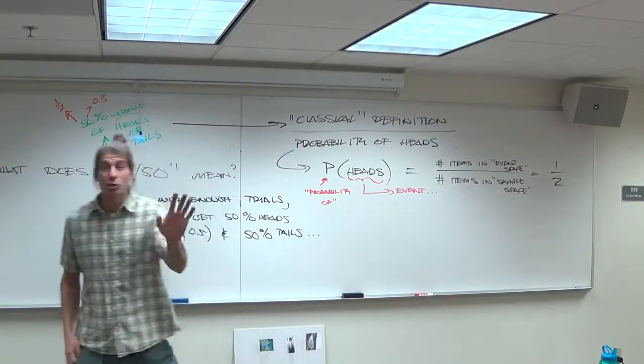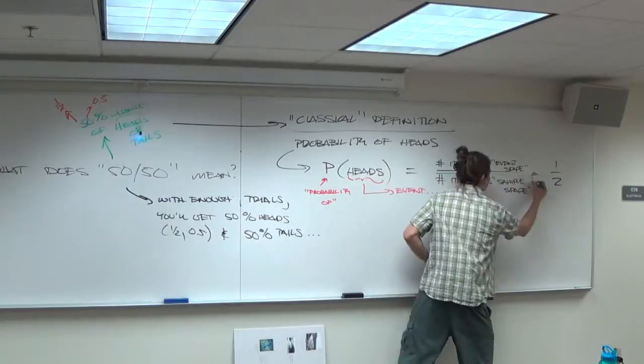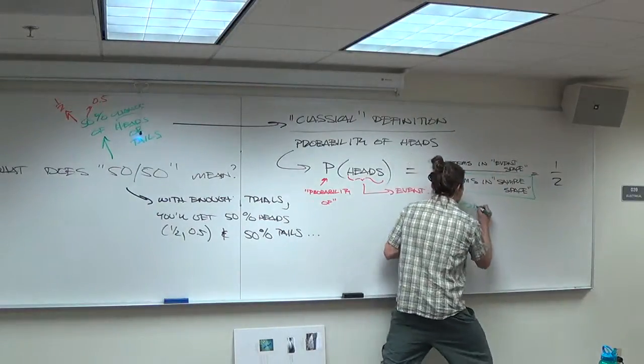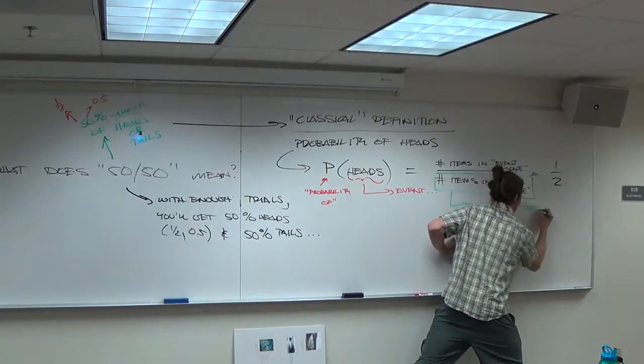This makes a huge assumption, and the assumption is this. That was a long-winded way of explaining this. When you do your sample space, this assumes these items are equally likely.